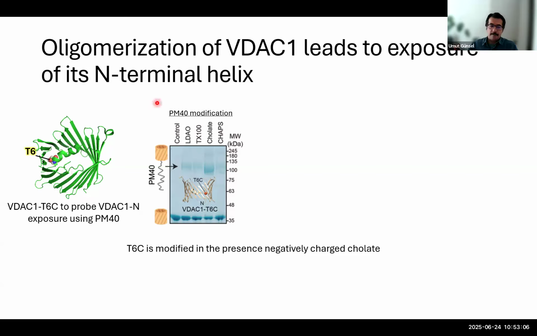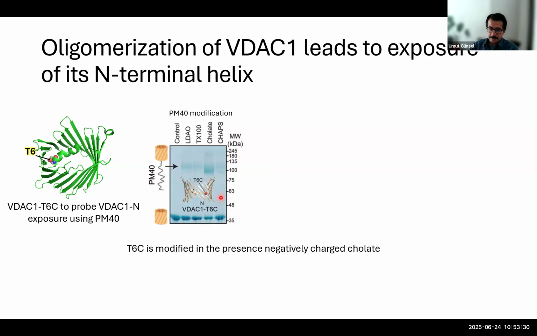Fortunately, at the end of our screen, we were able to find a condition in which a negatively charged detergent, cholate, significantly increased the exposure of the N-terminal helix to the outside of the pore.